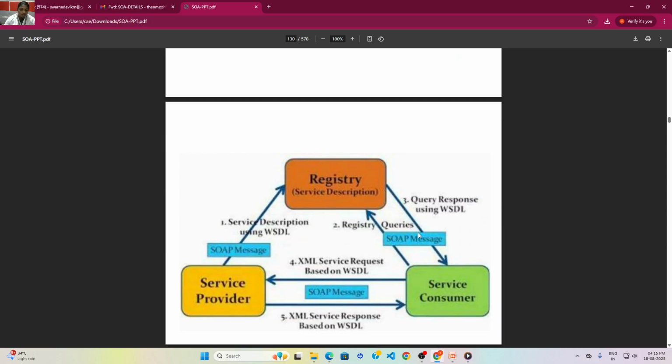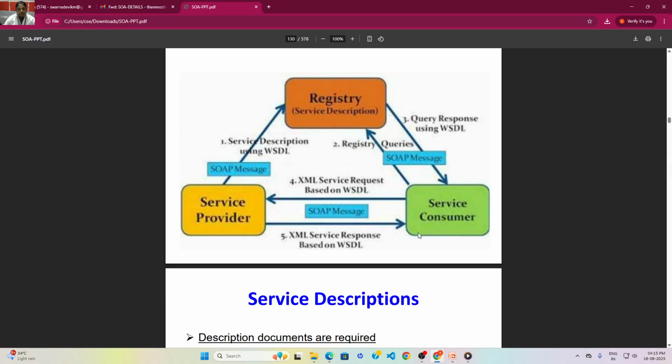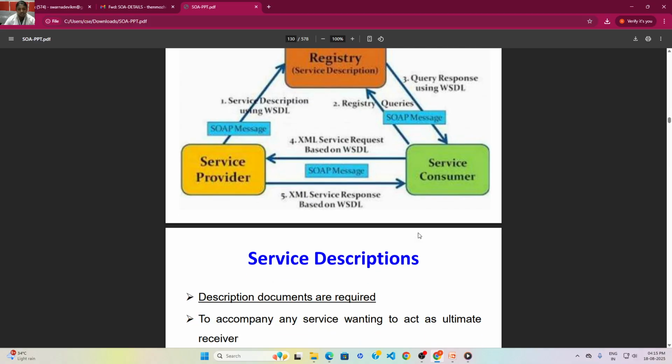Next, this is the flow chart showing how web service functions based on WS standards are placed. First, registry, SOAP messages, service consumer, and service provider. The service provider sends a request to the service consumer, or otherwise the service consumer sends a request to the service provider. Communication between the two devices uses SOAP messages, SOAP format, and description by WSDL and registry queries. Many functions go from service consumer to service provider through the registry or web service.